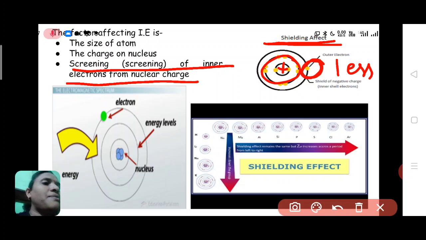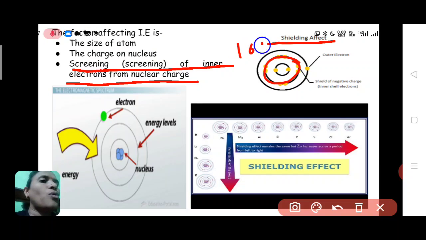Again, if the inner electrons have low shielding effect, or low protection of the outer electron from the nucleus, then this nucleus can attract the outer electron strongly, and in this case the ionization energy will be high.